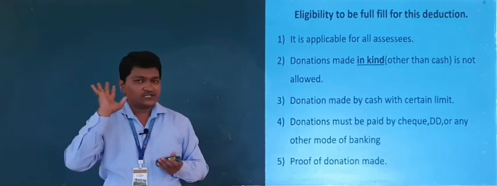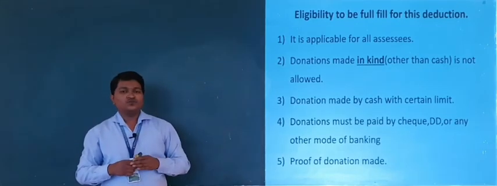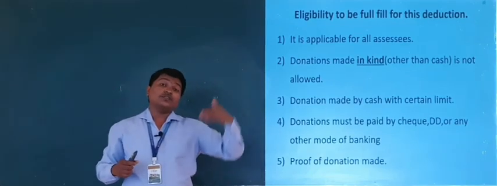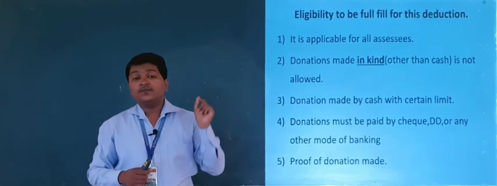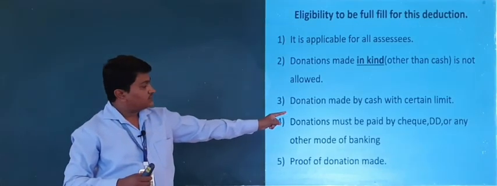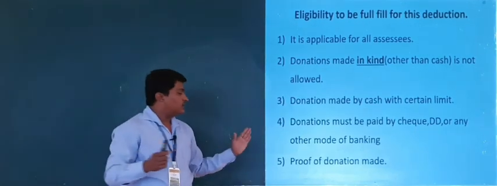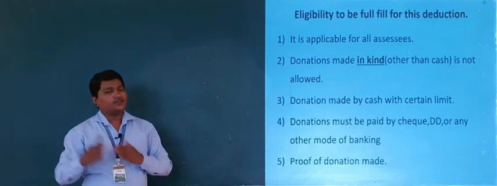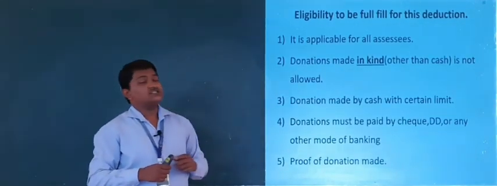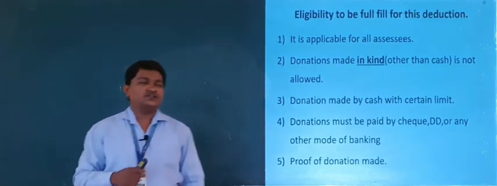Yes, it is 10,000, and after 2017-18 it comes to rupees 2,000. So if a person wants to make a donation of more than 2,000, then he must pay such donation by cheque, by DD or any other banking mode. And lastly, for claiming the deduction under section 80G, he must have valid proof for such donation.